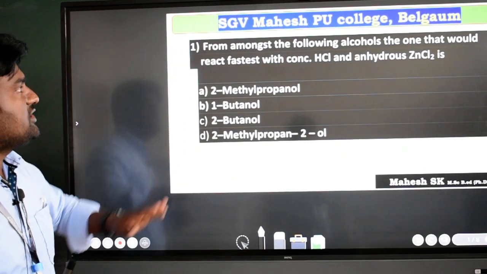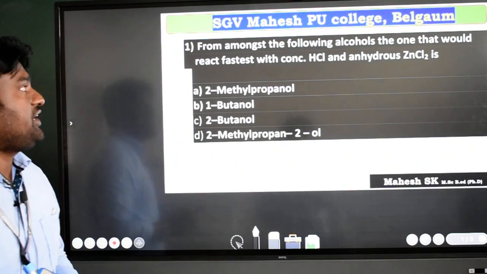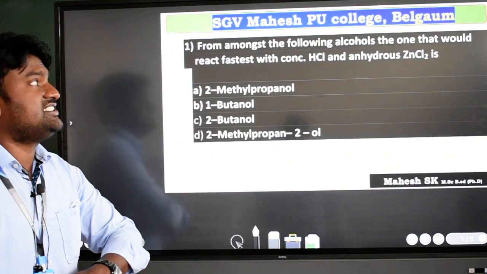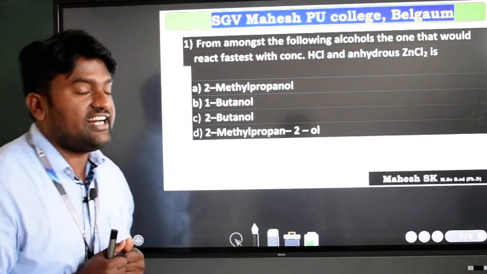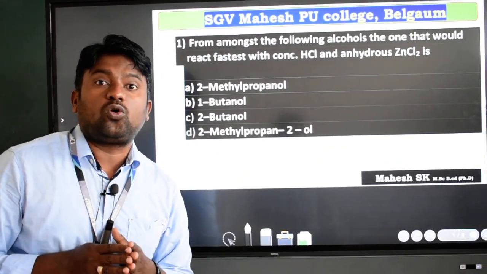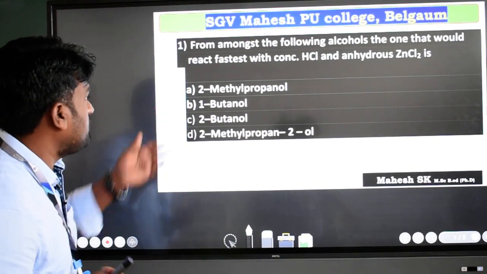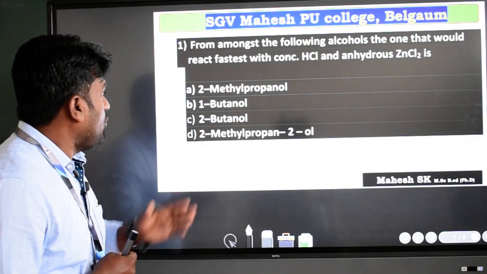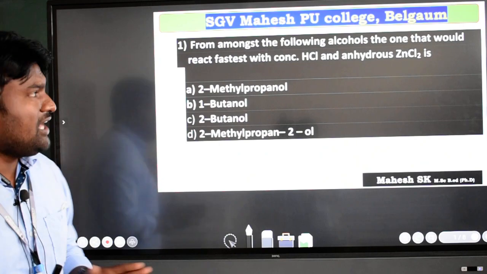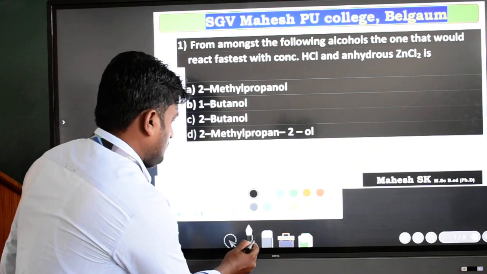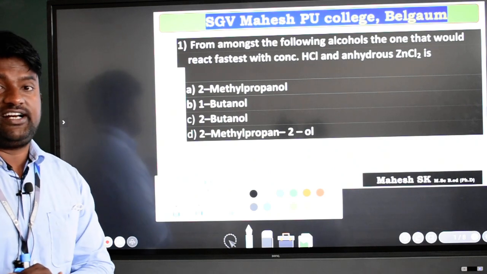The first question is: from among the following alcohols, the one that would react fastest with concentrated HCl and anhydrous zinc chloride. Already we know concentrated HCl and zinc chloride is nothing but the Lucas reagent, which we have studied in the chapter. They have given the options 2-methyl propanol, 1-butanol, 2-butanol, 2-methyl propan-2-ol. Now the Lucas reagent is nothing but what? Concentrated HCl and anhydrous zinc chloride.